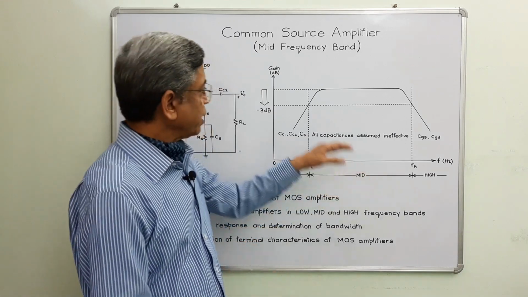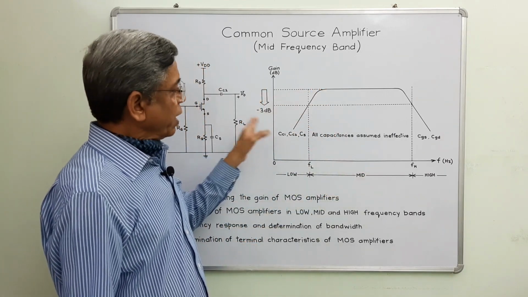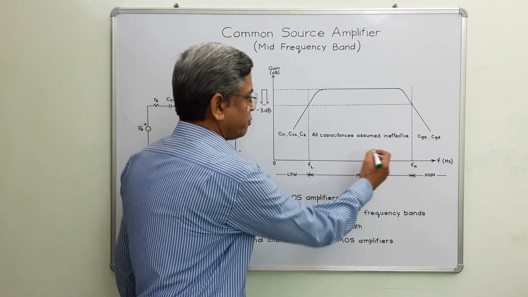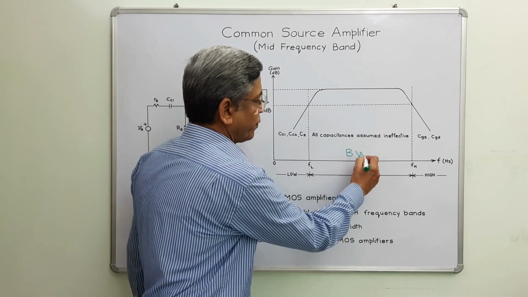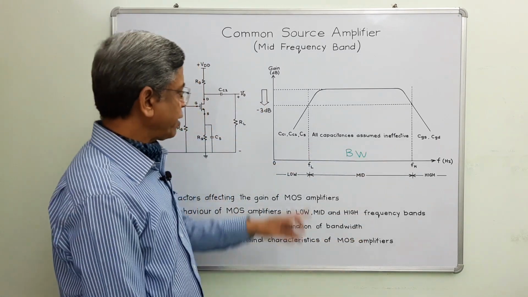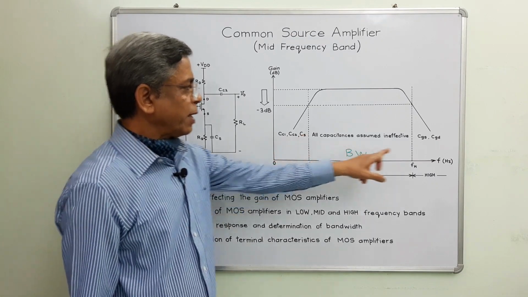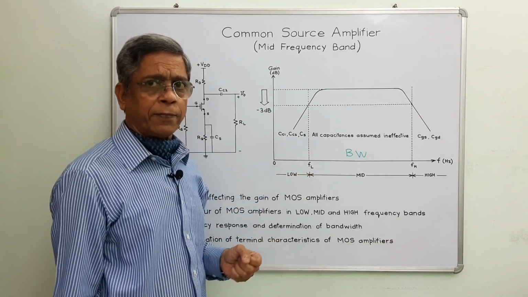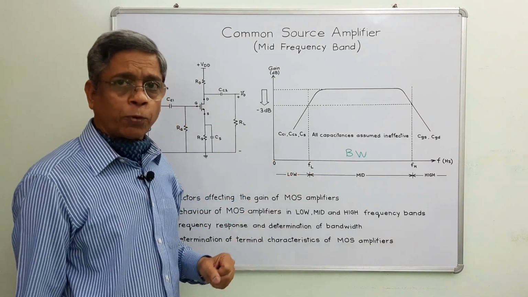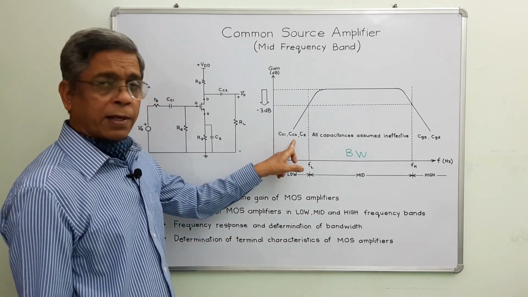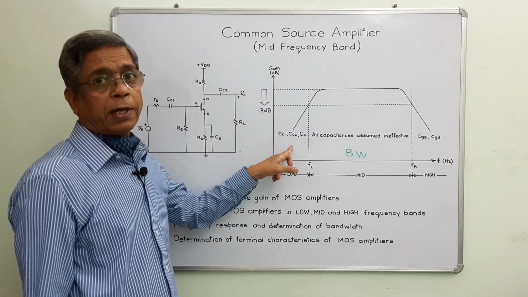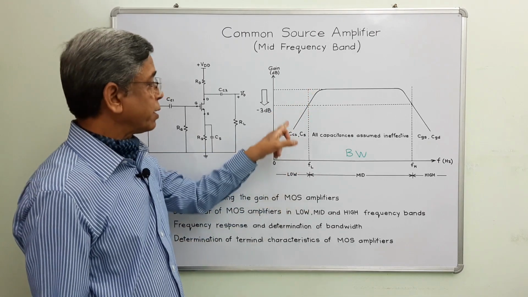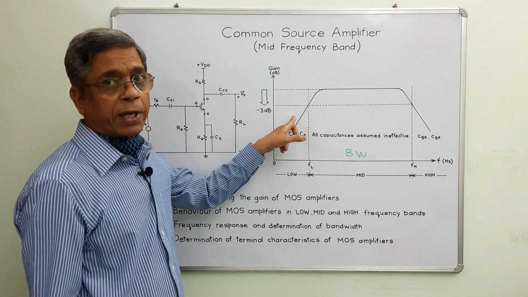At these frequencies, gain falls by 3 dB, and within this range, within FH and FL, this width is called bandwidth. Within this range, the effect of coupling, bypass and internal capacitors can be neglected easily. In this low frequency range, the coupling and bypass capacitors don't behave as a short circuit. That's why gain starts falling in the low frequency range, and the rate of falling of gain is minus 20 dB per decade.